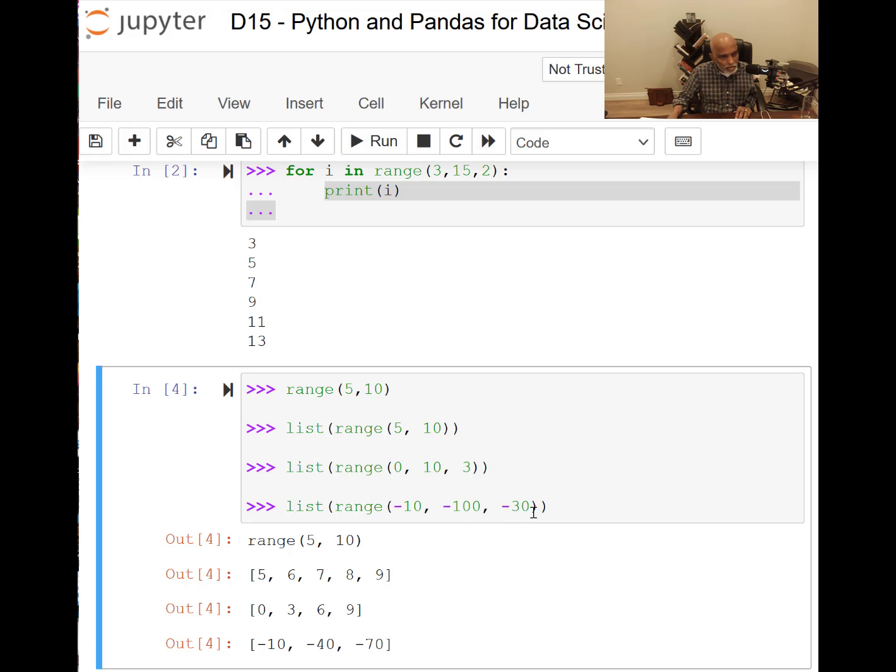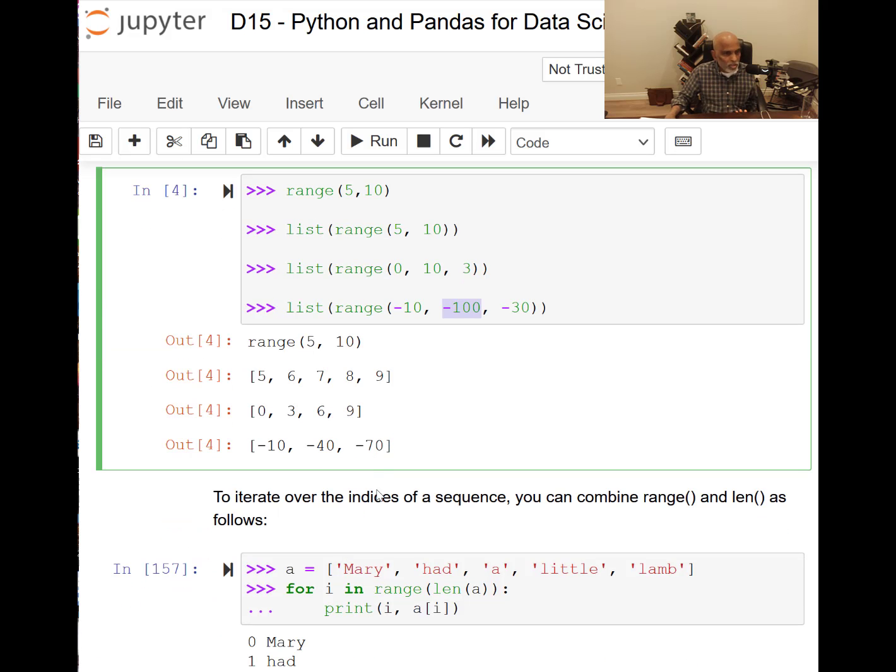You can actually take negative values and work on them. It's just from, to, and increments like this. Skips like this: it starts from minus 10, and then we skip 30 units, that's what minus 30 means. So that means minus 40. Again you skip another 30, that is minus 70. And if you skip another 30, then it becomes minus 100. But this right side number is not included. Remember that the right side number, the number posted in the 'to' section, is not included. That's why it stopped here.